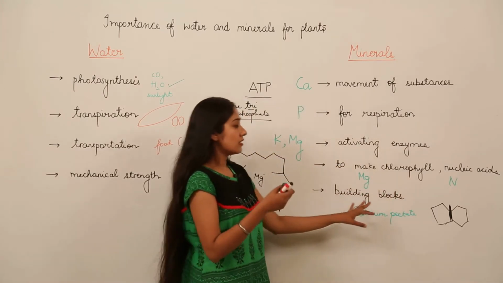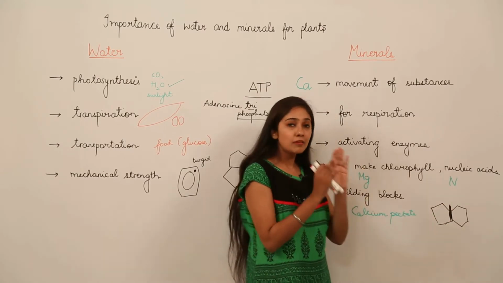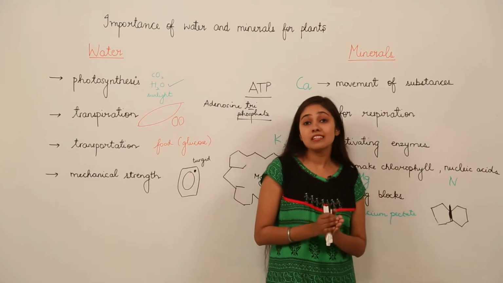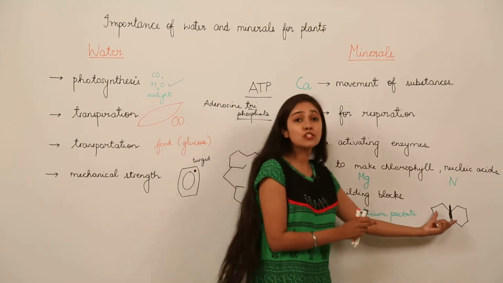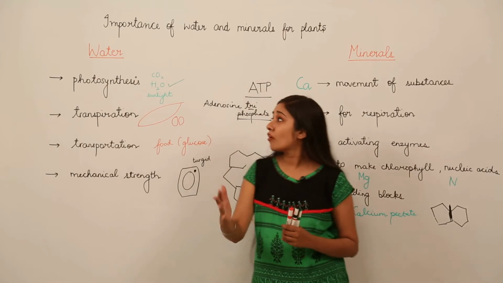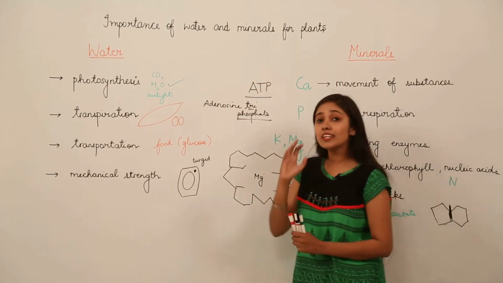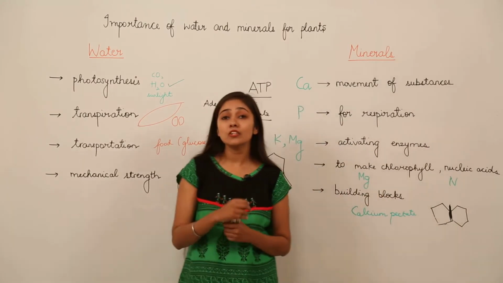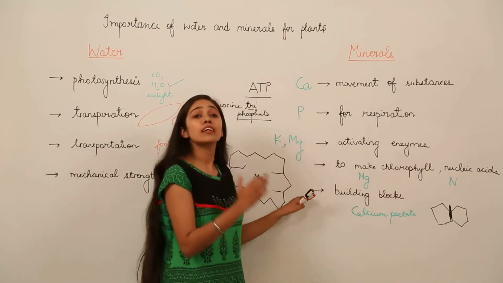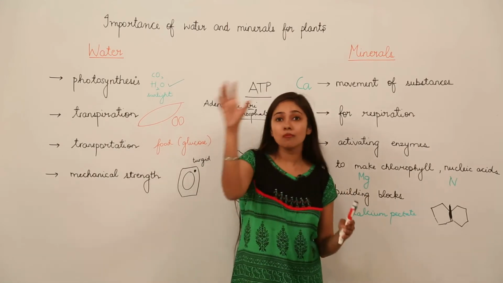So next we talk about building blocks. You all know that two adjacent cells have middle lamella between them, and that middle lamella has what? Calcium pectate, which helps as a binding material, or you can say cementing material, which is going to help these cells to join. So remember from all this what is the importance of water and what is the importance of minerals for plants. You can elaborate this answer, and when you get a question like this, you will be able to answer and to make out how certain minerals are really very important for the proper growth and for the proper functioning of other components also in the plants.